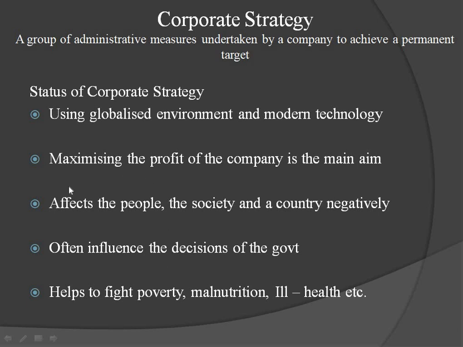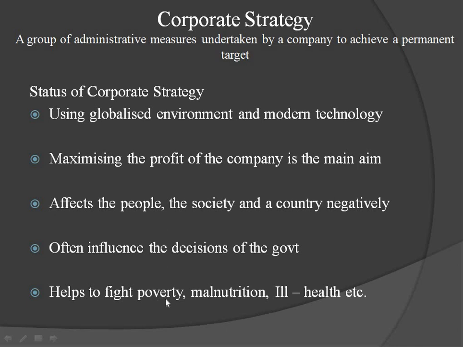It's common. But while maximizing profit, what happens? It affects the people, the society, and the country negatively. The way they get the profit creates a problem. It often influences the decision of the government.